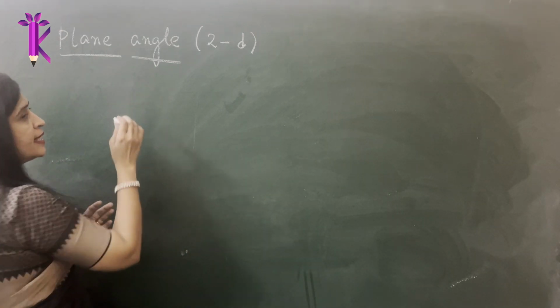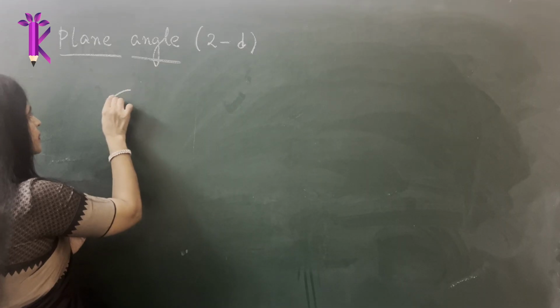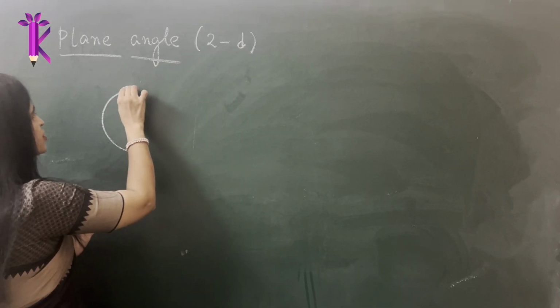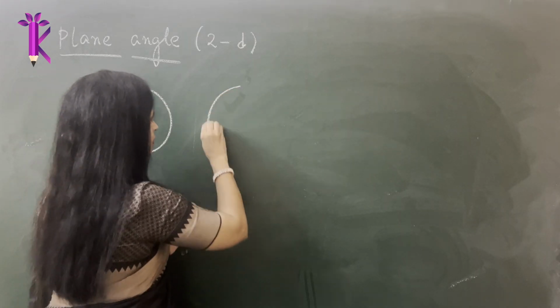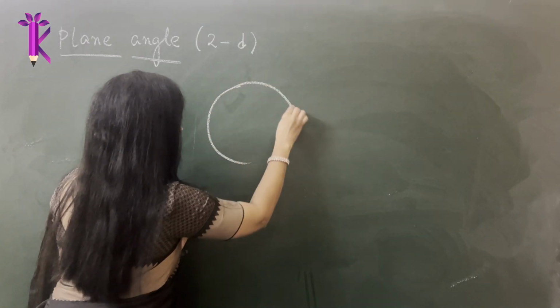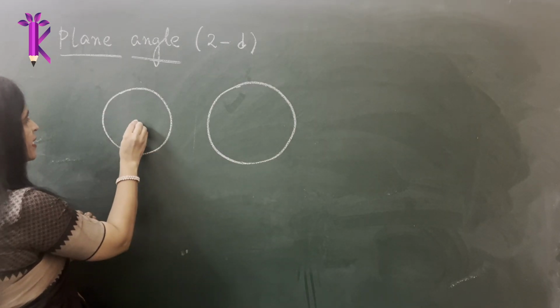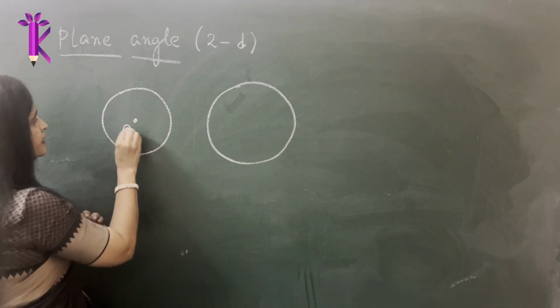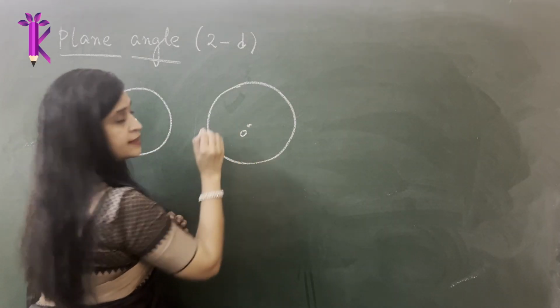So now let's say this is a regular size pizza, and then you have a large pizza. So this is a large pizza and this is a medium size pizza. This is the center of the pizza and this is the center of the pizza here.